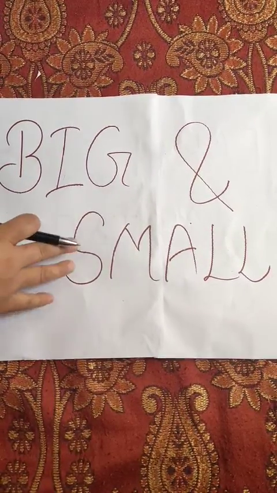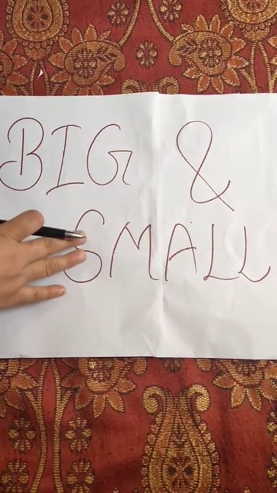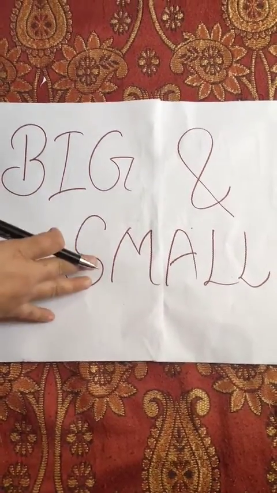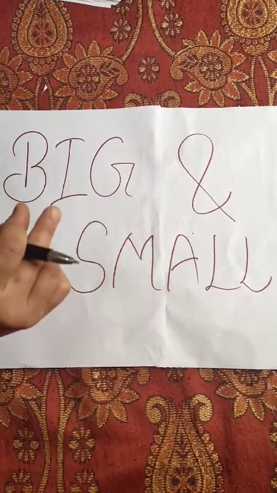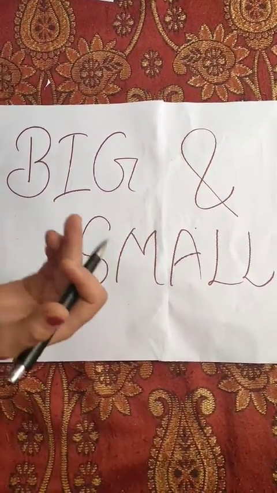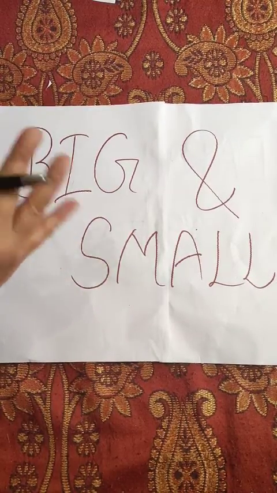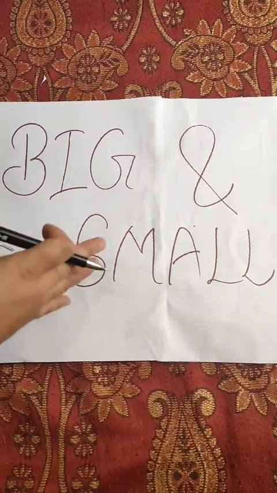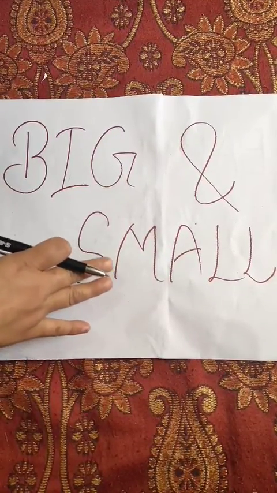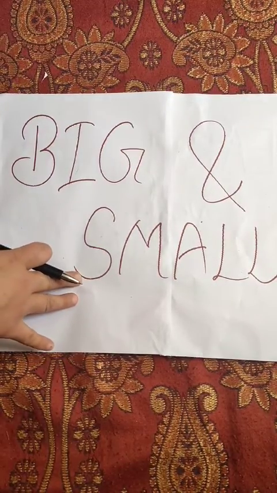So children, as I told you, it defines the size of any particular object or thing. Something which is very tiny, very small to see, we call it small, and something which is very huge and very big, you can call that big. So here I am having some pictures to clear the concept.